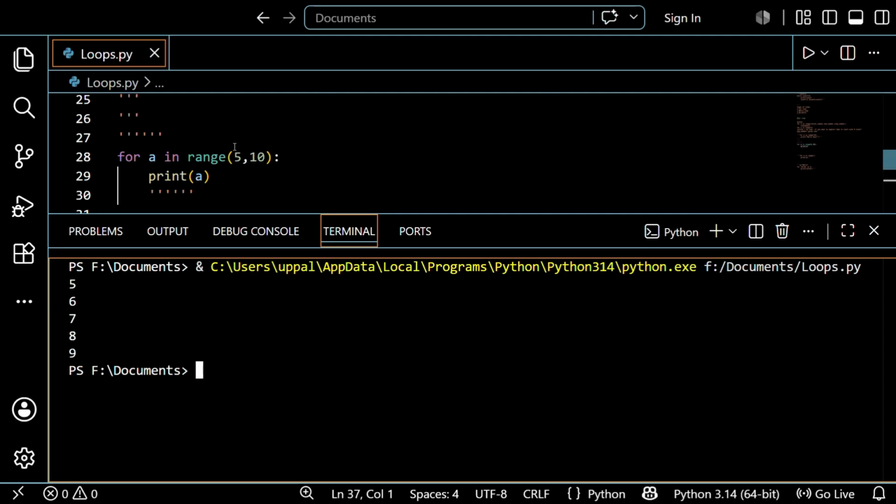After that it goes again, and 6 is less than 10, which is true, and again 7 is less than 10, true, 8 is less than 10, true, and 9 is less than 10, true, and 10 is less than 10 is false. So it stops the loop and it comes out, guys. So that is the use of loops.